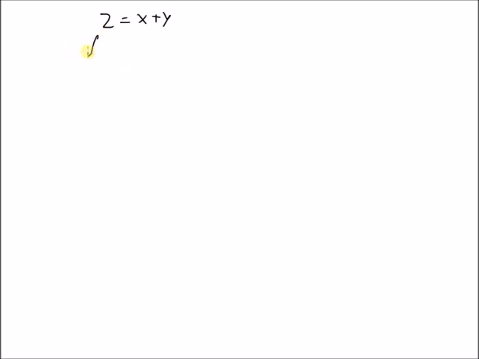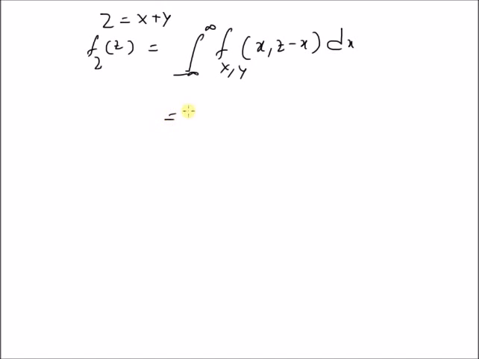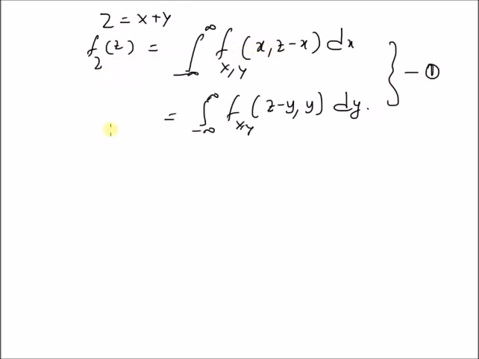Our goal is to prove that the PDF of Z is equal to the integral from minus infinity to plus infinity of f_{X,Y}, that is the joint PDF, at x comma z minus x, dx. So we want to prove that this PDF is equal to this integral. It is also equal to the integral from minus infinity to plus infinity of f_{X,Y}(z minus y, y) dy. So this is our goal. Basically, given the joint PDF f_{X,Y}(x, y), we can determine the PDF of the sum of these two random variables by using this integral.